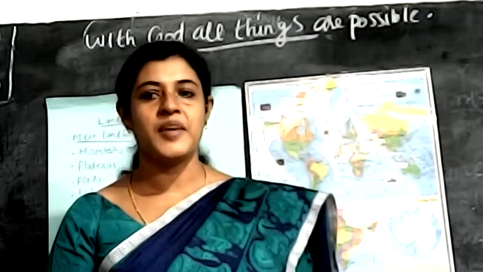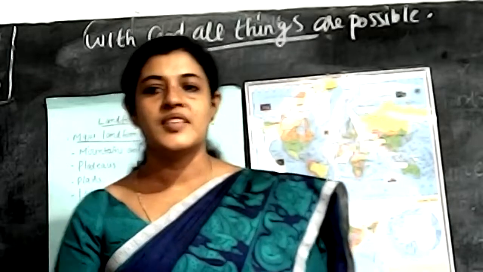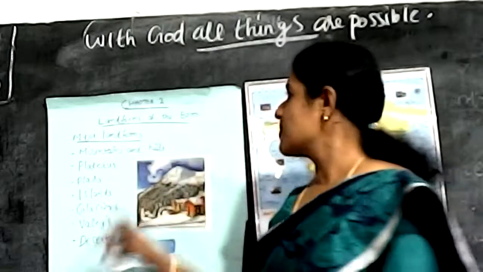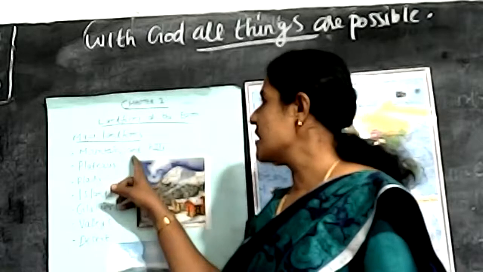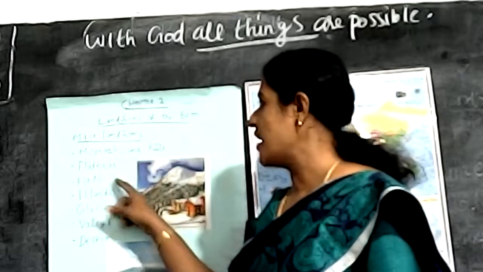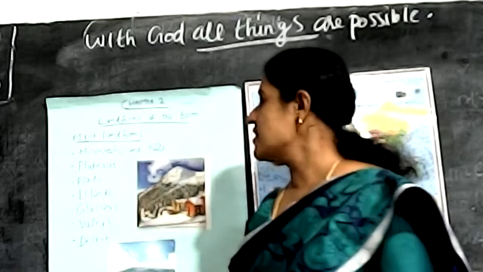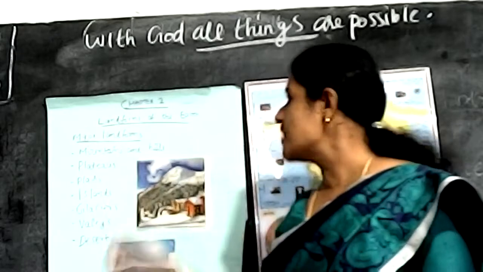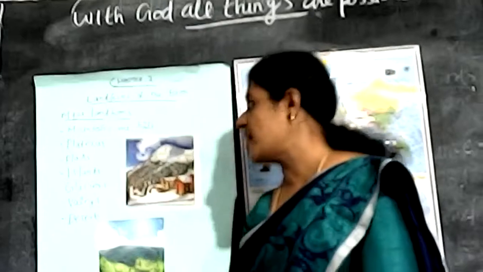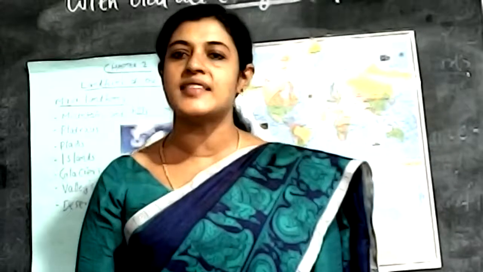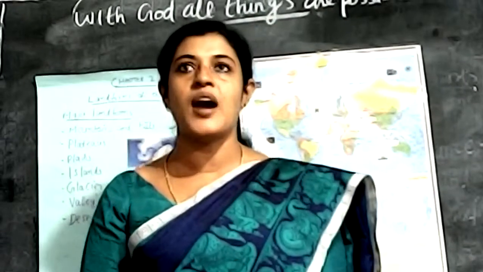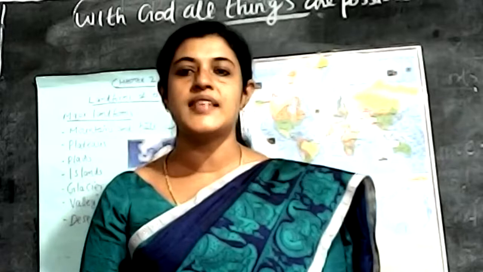Many days we repeat. Which are the major landforms of the Earth? Mountains and hills, plateaus, plains, islands, glaciers, valleys, and deserts. We studied in previous days mountains and hills, plateaus, plains, and islands. Today we study about glaciers, valleys, and deserts.